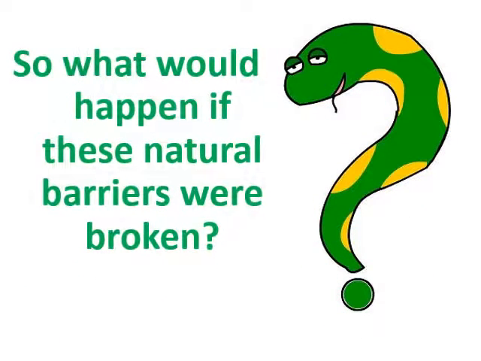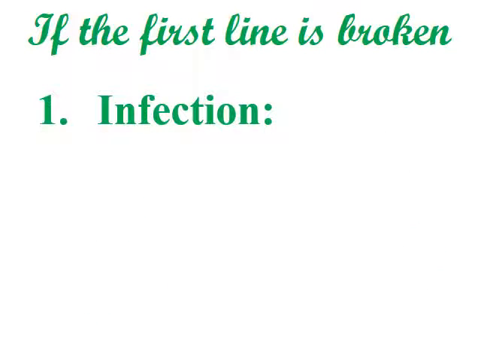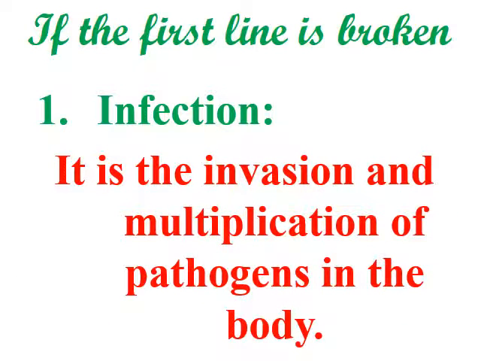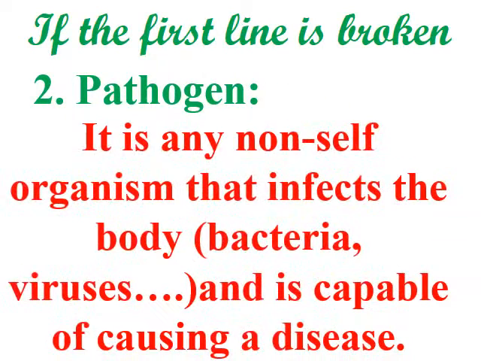So what would happen if these natural barriers were broken? If they pass through the first line of defense, what will happen? If the first line of defense is broken, we're going to have first infection. What is infection? It's the invasion and the multiplication of pathogens in the body. Second, what's the meaning of pathogen? It's any non-self organism that can infect the body, bacteria, viruses, and so on, and is capable of causing a disease.